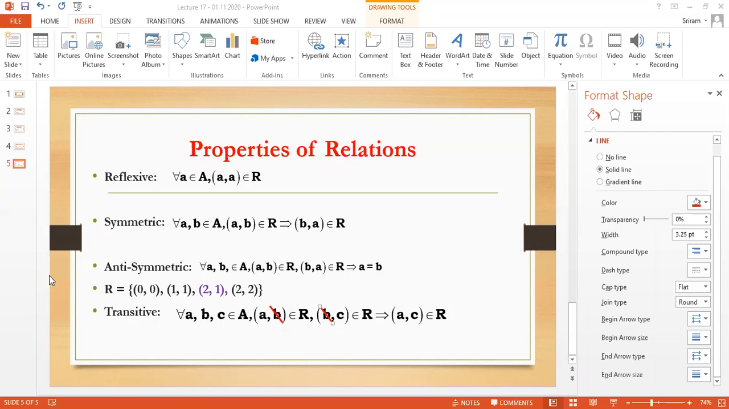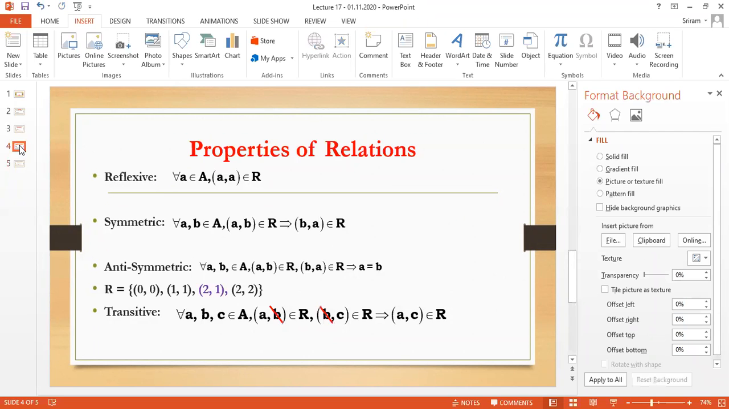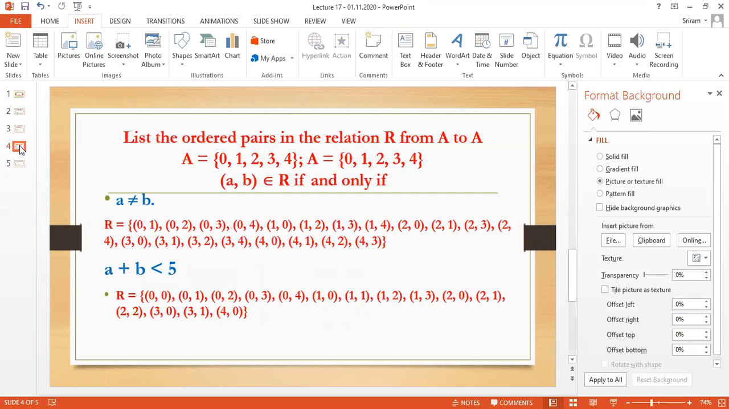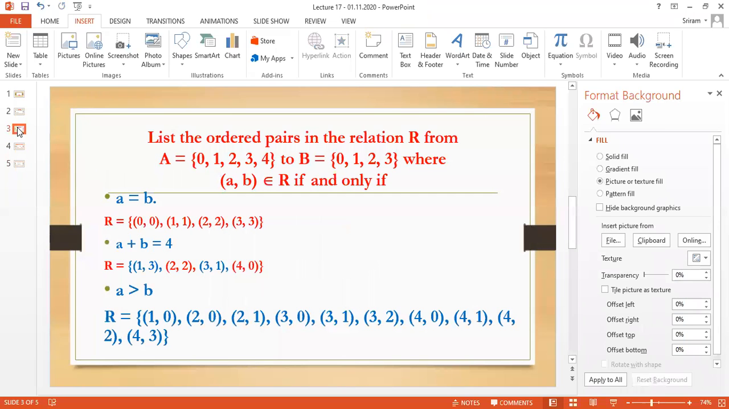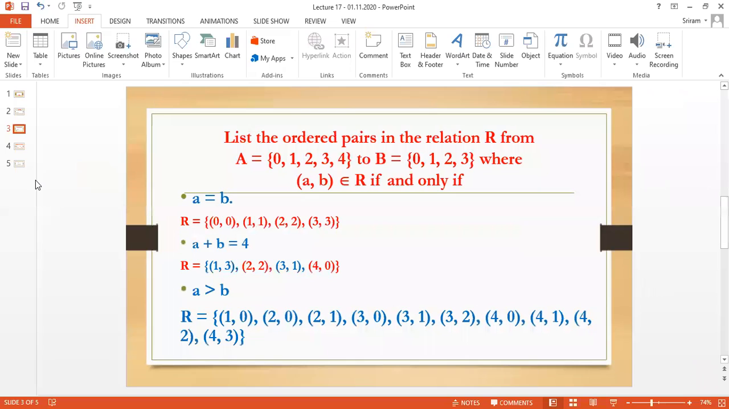Please try to check the meaning of the properties. When we have only one set, how are we going to do it? When we have two sets, how are we going to do it? Please remember this idea, sir. In the next class, we will go with the properties and see how to use the property and check.